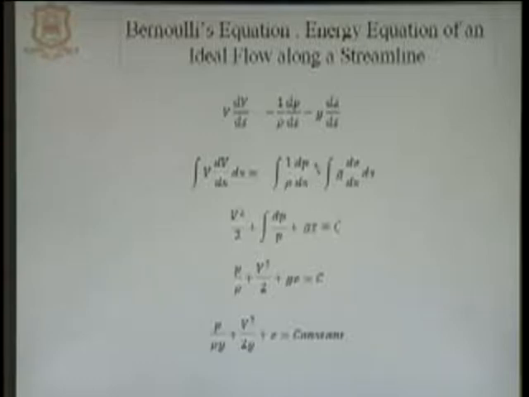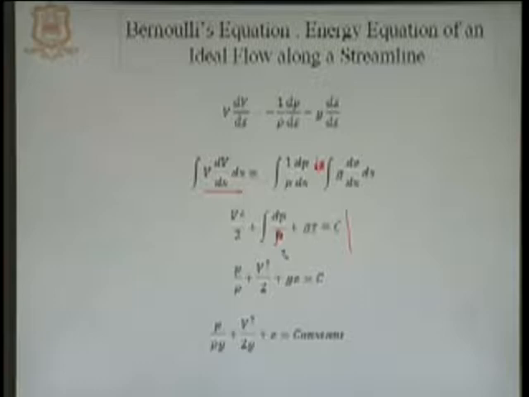So, here we have term ds also, the line segment. Now, if we integrate, then this term will become V square divided by 2 and this term will become the integral of dP over rho plus g z is equal to constant of integration, right. So, if we integrate for line segment of length ds, the Euler's equation becomes this one.